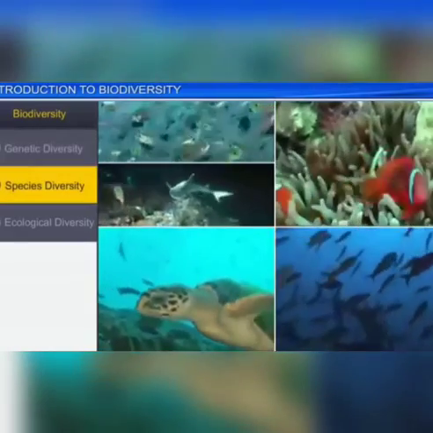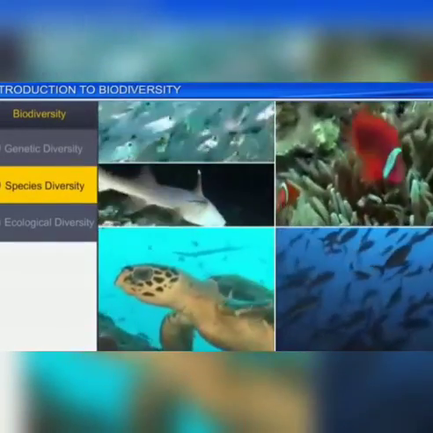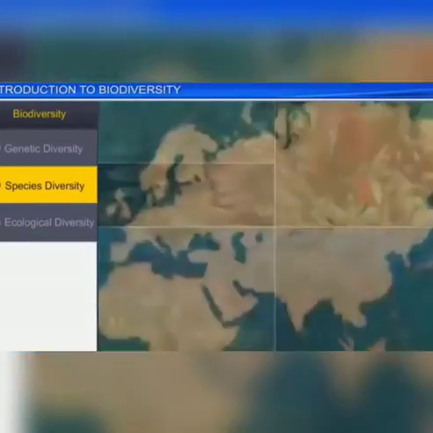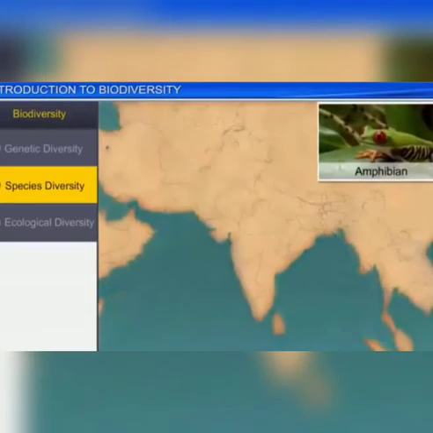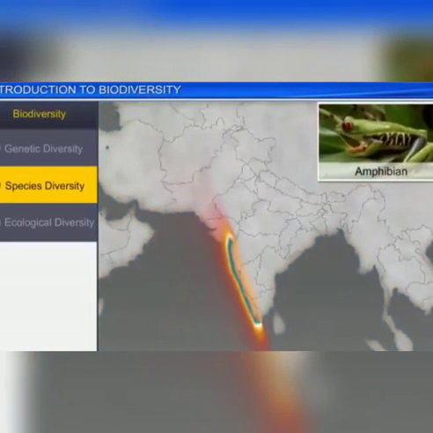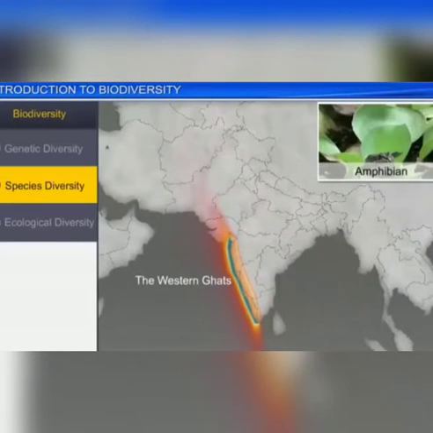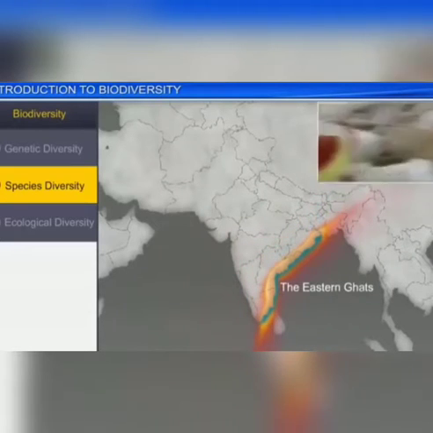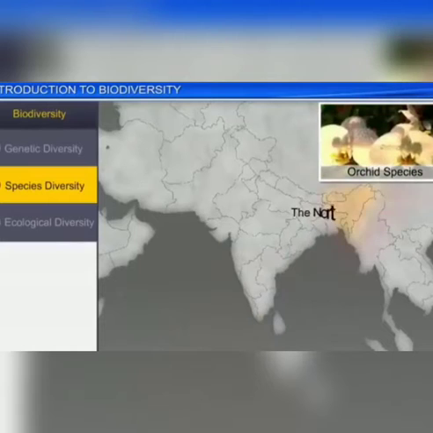Next is the species diversity. This refers to the variety in number and richness of the species in any habitat. The number of species per unit area at a specific time is called species richness, which denotes the measure of species diversity. The Western Ghats have greater amphibian species diversity than the Eastern Ghats. The more the number of species in an area, the more is species richness.